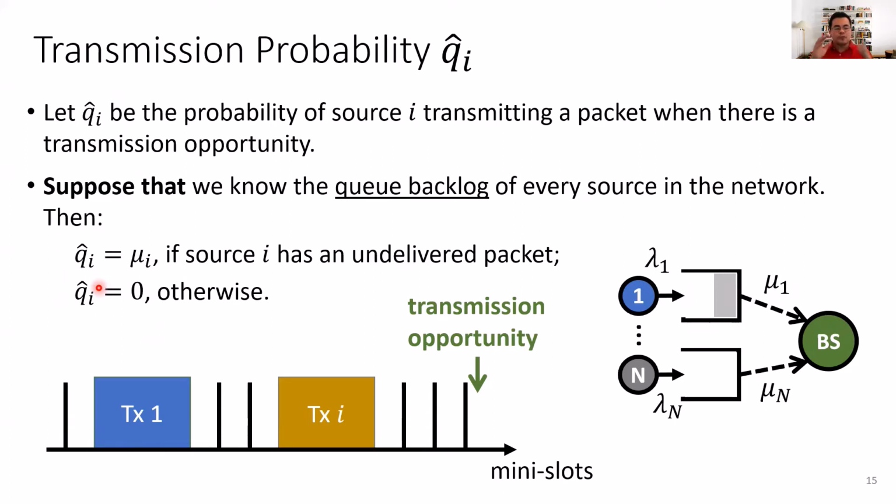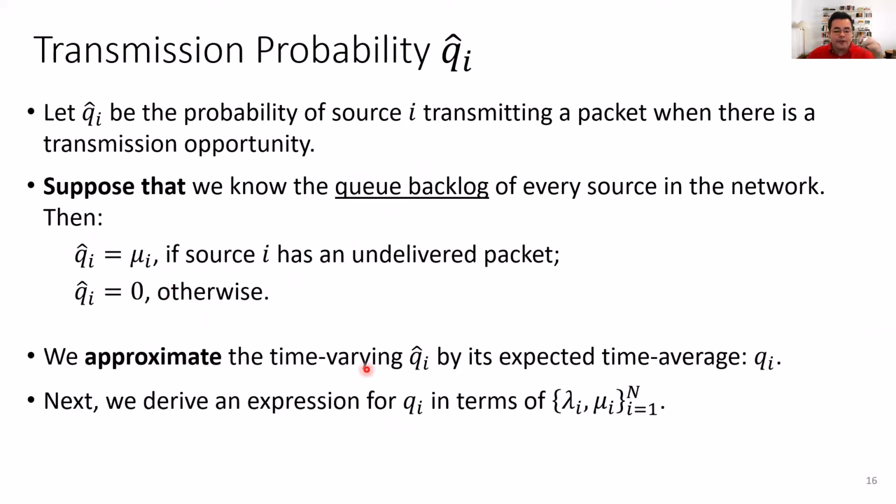So basically the transmission probability in a given transmission opportunity is going to be time varying. And it's going to also depend on the history of the packet generation and packet transmissions. So basically, it's going to depend on the queue backlog in that particular transmission opportunity. The problem is that it is challenging to capture analytically this transmission opportunity that is time varying. So in the paper, we're going to approximate this time varying value of Qi hat by its expected time average